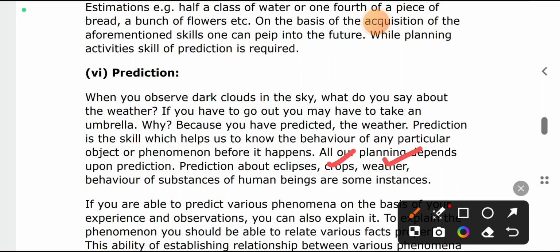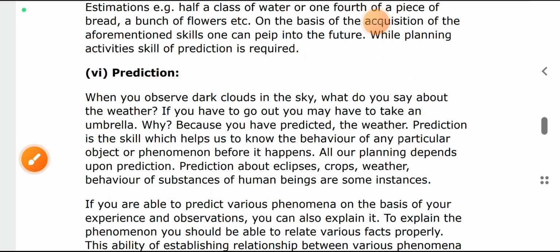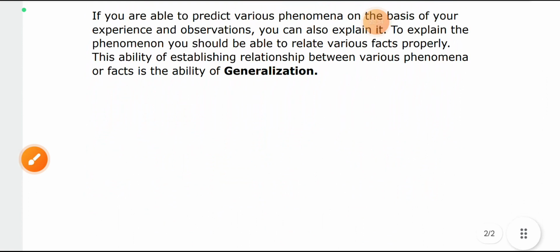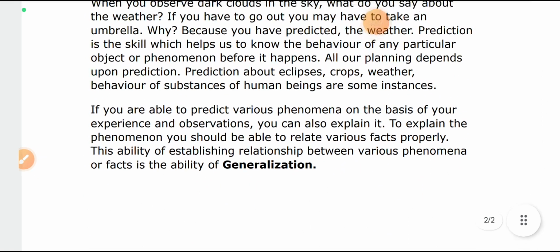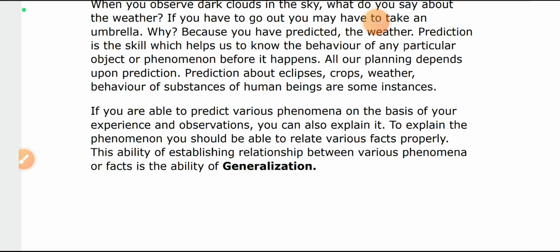Suppose you have invested some money in your fields, then you can predict how much the yield is going to be, whether it is going to be less than or greater than the amount which you invested. Okay, this is prediction, we can predict. Okay, this is the first and second chapter of the science.